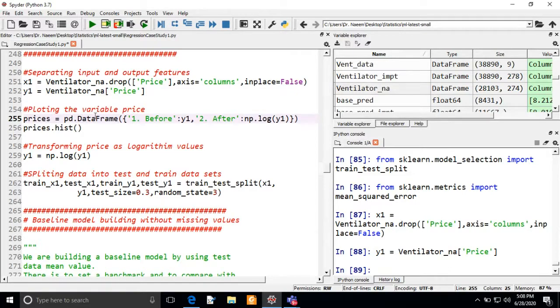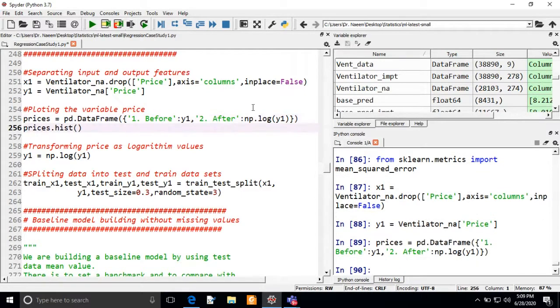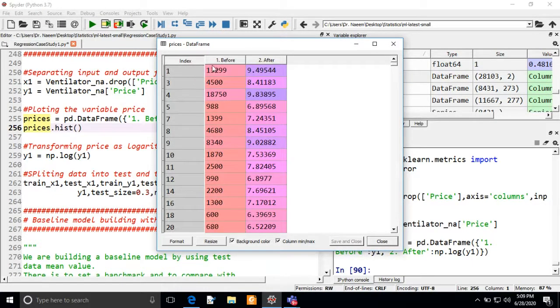So let me execute this data frame. First we are creating a data frame with the value of y1 and the logarithmic value of y1. As I execute, it will create a frame with the prices. In this data frame we have an index column, and before means the actual y1 values, the price values, and after logarithmic means we are getting the natural log of all these prices.